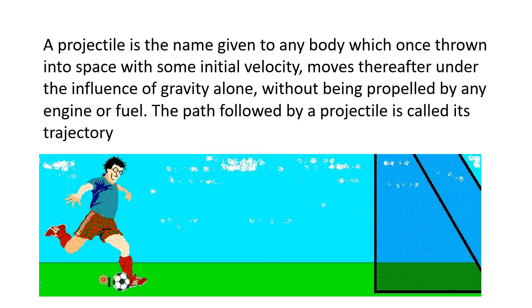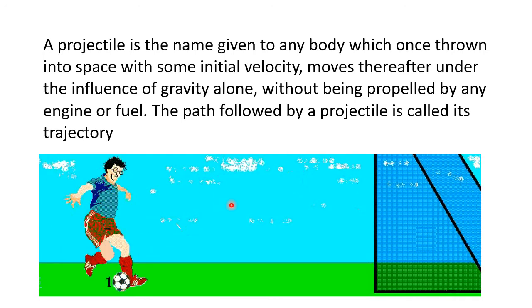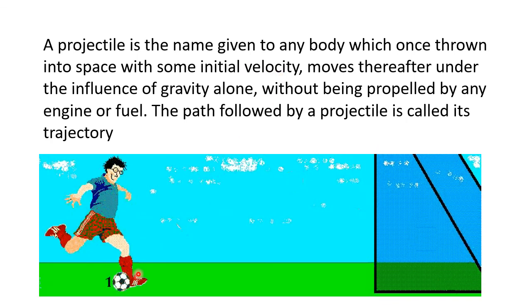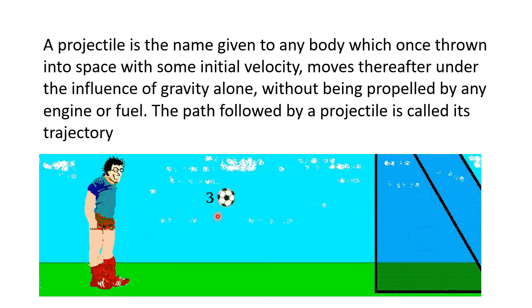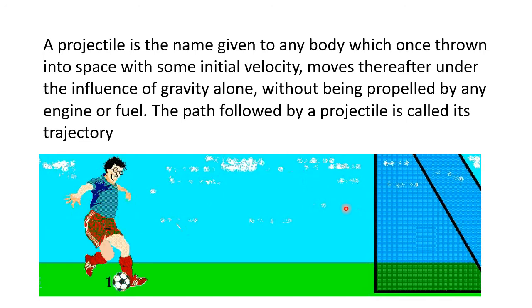Now, as you can see in this example, a footballer kicks the football. So he is giving some initial velocity to the football. After reaching a point, let us say point 4, the football starts to move under its own motion, under the influence of gravity.